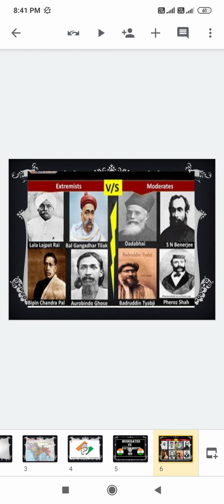On the other hand, we have some of the famous moderate leaders like Dadabhai Naoroji, S.N. Banerjee, Badruddin Tyabji, and Firoz Shah. They were the famous moderate leaders.